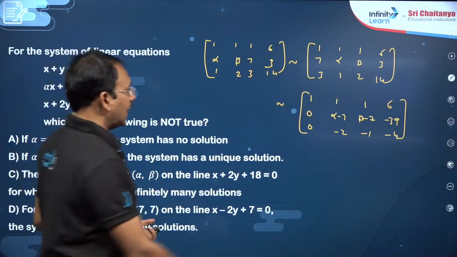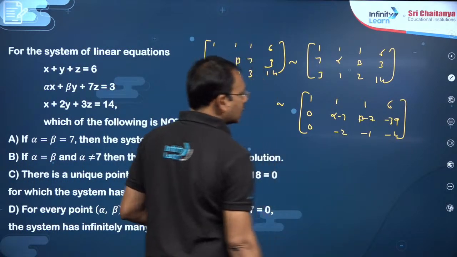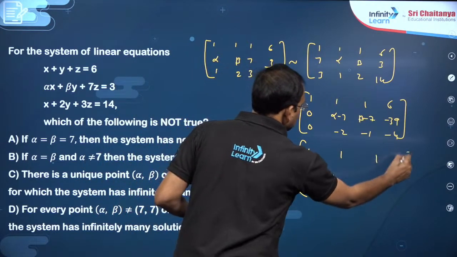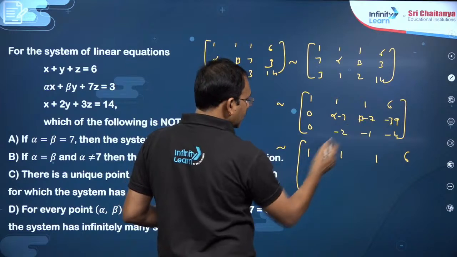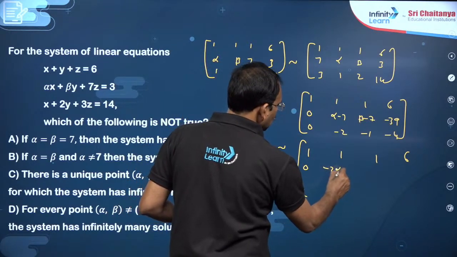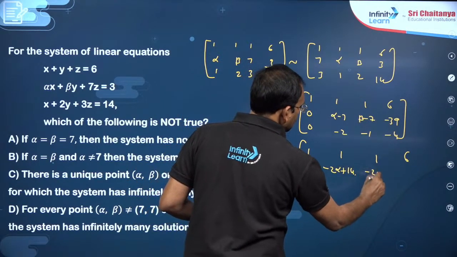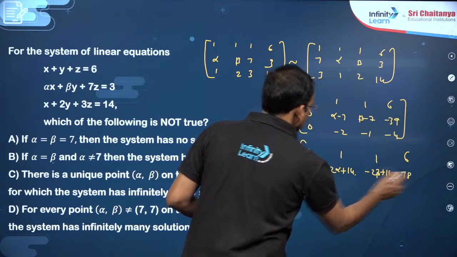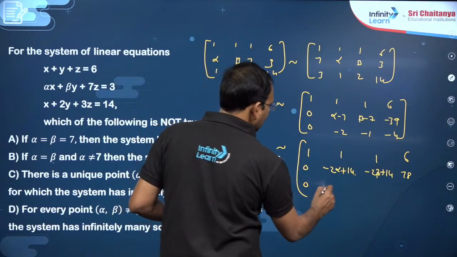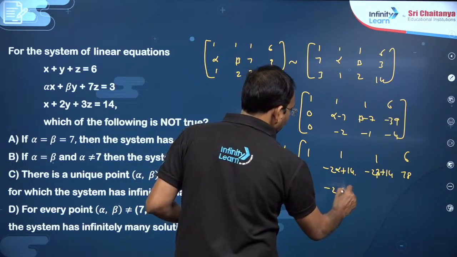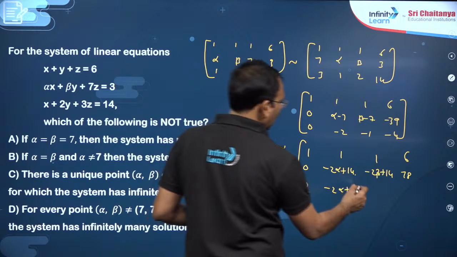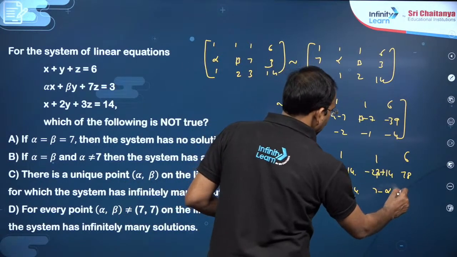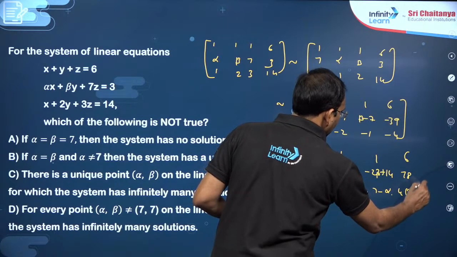The next, with the help of this element, you have to make this 0. So what we can do is, 1, 1, 1, 6, you multiply this with minus 2, so that this is minus 2 alpha plus 14, minus 2 beta plus 14, and this is minus 2 times 39, that is 78. This you multiply with alpha minus 7, that is minus 2 alpha plus 14; alpha minus 7 I have multiplied, this becomes 7 minus alpha, this becomes 4 into 7 minus alpha. Okay.